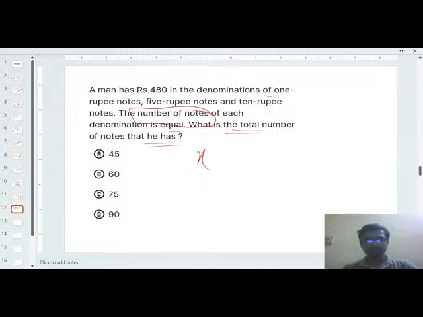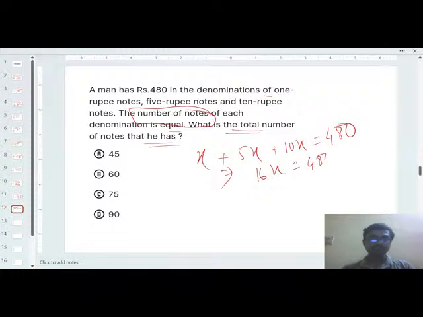So what will be the total value? x into 1, that is x rupees, x into 5, 5x rupees, and x into 10, 10x rupees. So in total, x plus 5x plus 10x will be 480. So just solve it out.